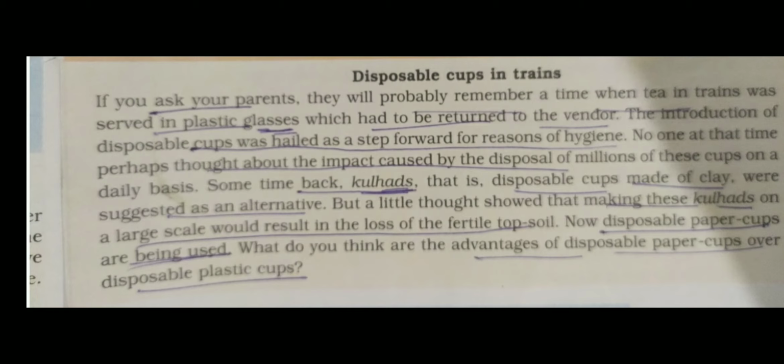So this is a good method: biodegradable material is converted into manure, whereas non-biodegradable material is sent for recycling. But we must remember that we should not use excess quantities of non-biodegradable substances.